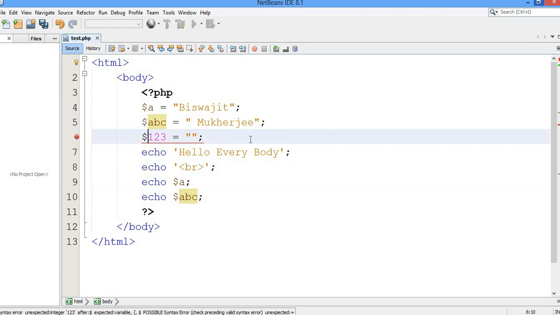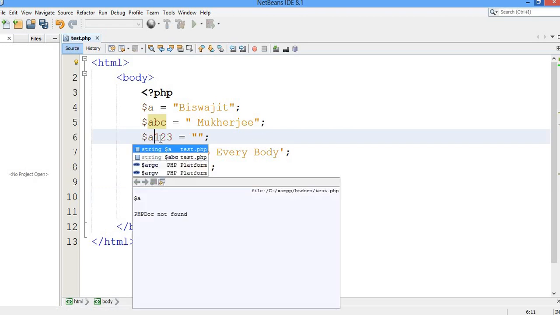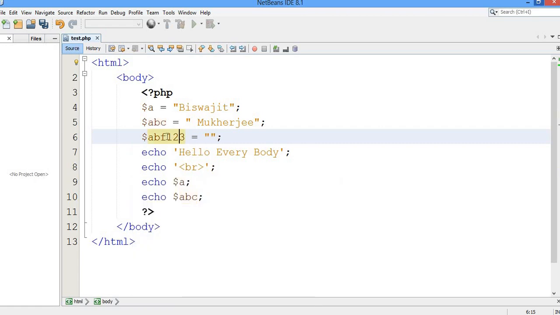But this is a valid variable, right. If you write here A, B, anything, and then 1 to 3, this is a valid variable, right. You can't start with the number. You can give the number after the alphabet, right.